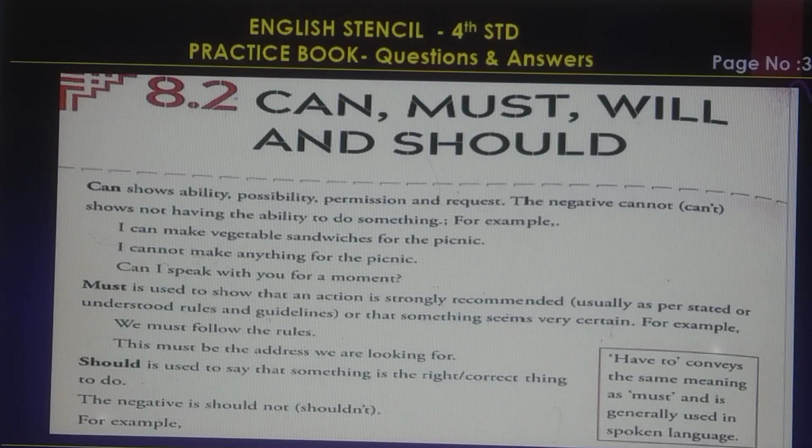8.2: can, must, will and should. Can shows ability, possibility, permission and request. The negative can't shows not having the ability to do something. For example, I can make a vegetable sandwich for the picnic. Second one, I cannot make everything for the picnic. Third one, can I speak with you for a moment?